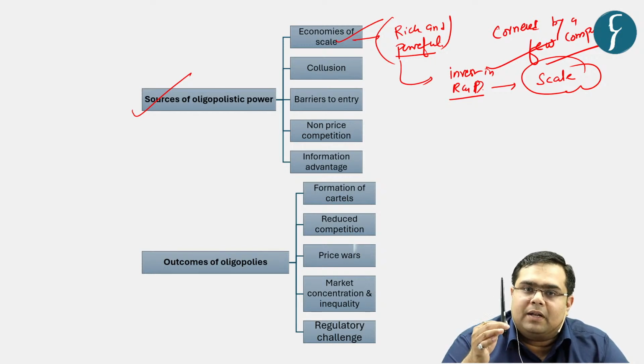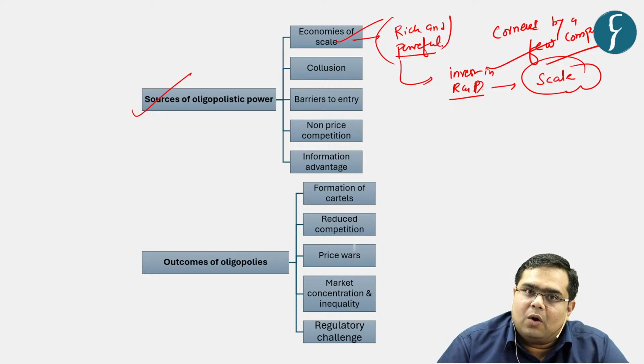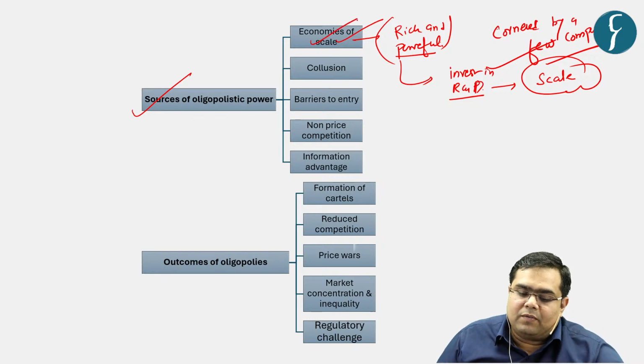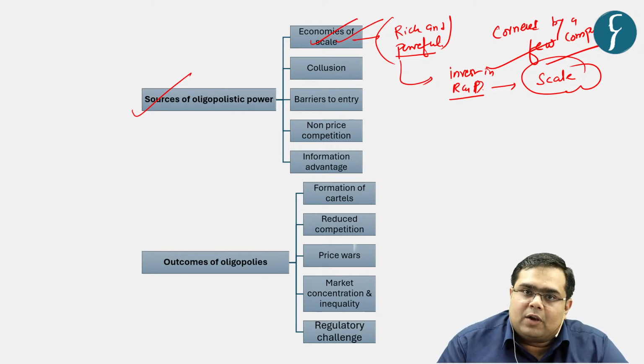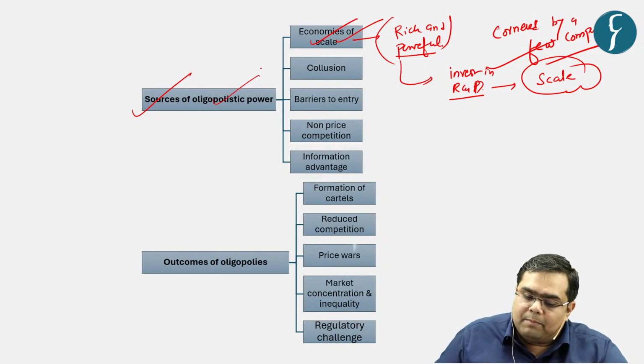Instead, a large company would say, let me keep the profit margin of, let us say, 1 rupee or even 50 paisa, and let me produce 10,000 units. That is how they will operate, by increasing the economy of scale. And over the period, when you play on the economies of scale, you become one of the oligopolistic powers.